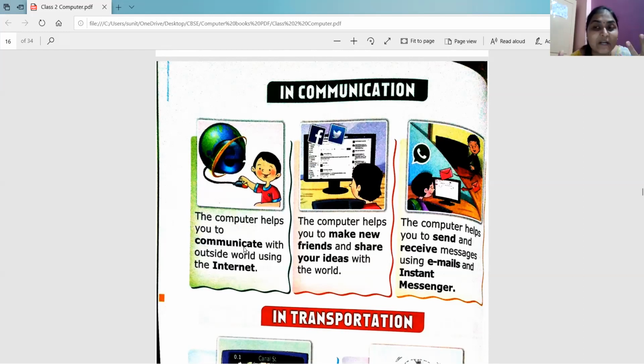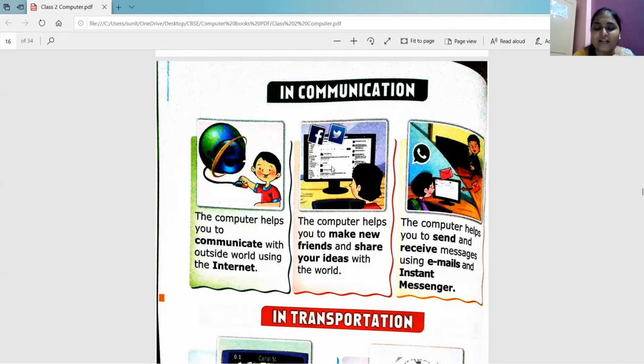But on which device are you using the internet? Yes, you will need a computer or a laptop or a mobile phone or a tablet, right? So the computer helps you to communicate with the outside world using the internet. So this is the overall meaning of this picture, right? This boy is communicating with the outside world using the internet and computer because he has internet on his computer,